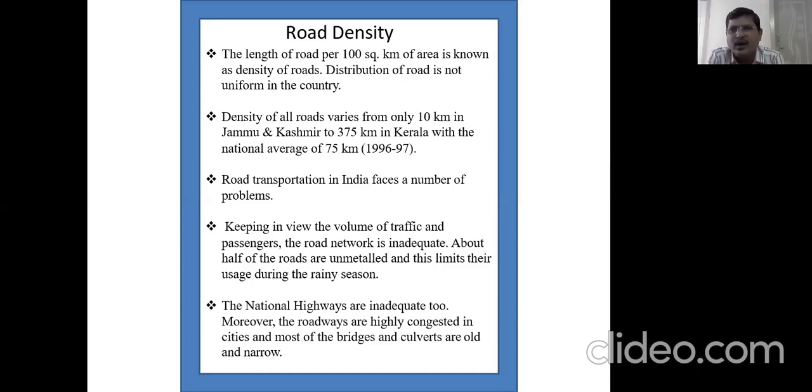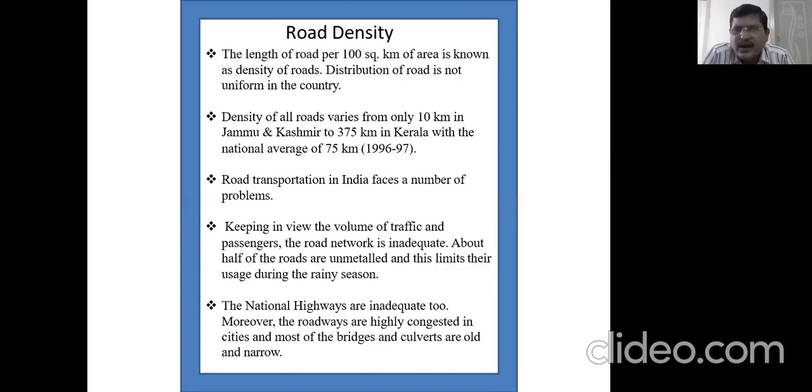Distribution of roads is not uniform in our country because, as I told you, we have different kinds of topography. So density of roads varies from only 10 kilometers in Jammu and Kashmir to 375 kilometers in Kerala, with a national average of 75 kilometers, which was surveyed only in 1996-97. Now it might have increased.